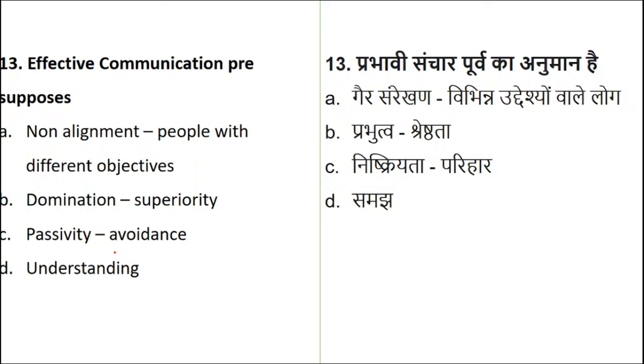If I purposely don't give the meaning of presupposes, it will become a habit for you. I am still waiting for you to come up with the right answer. So effective communication presupposes understanding.